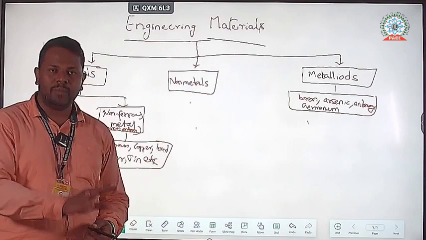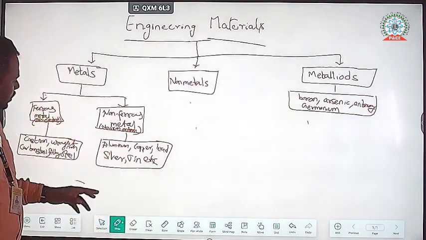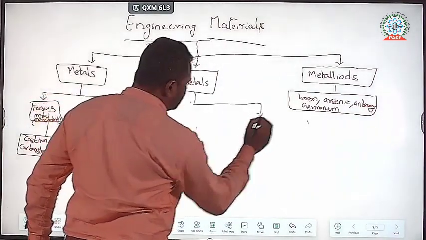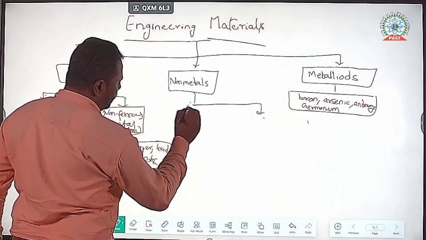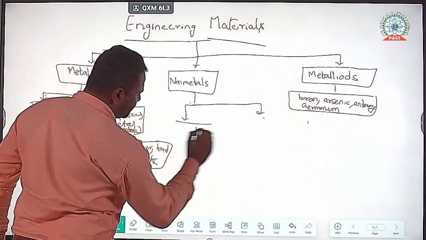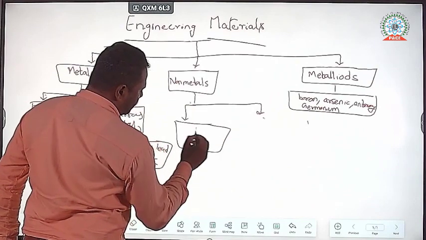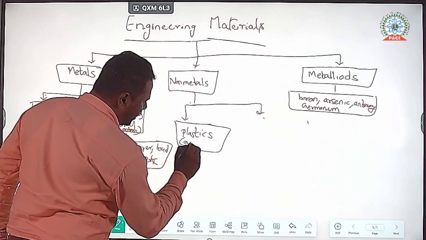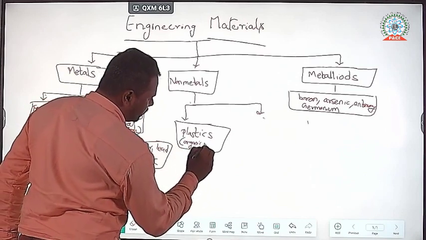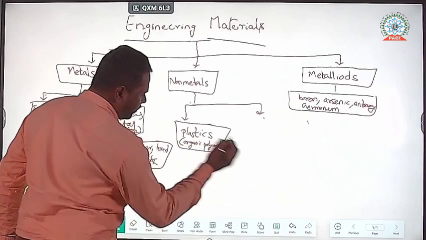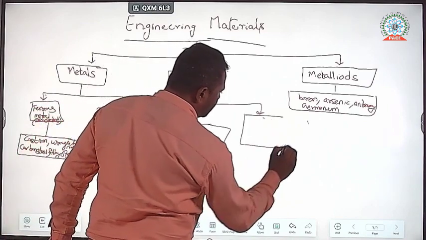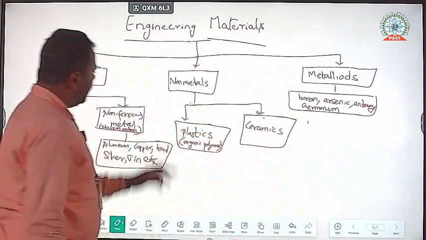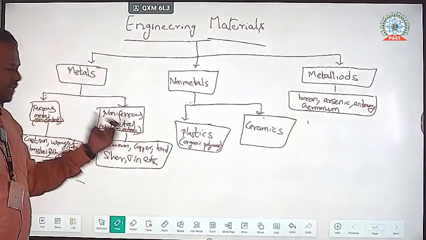Non-metals also have two types. The first one is plastics, which are organic materials, organic polymers. The second one is ceramics. So metals are two types: ferrous and non-ferrous metals. Non-metals are again two types: plastics and ceramics.